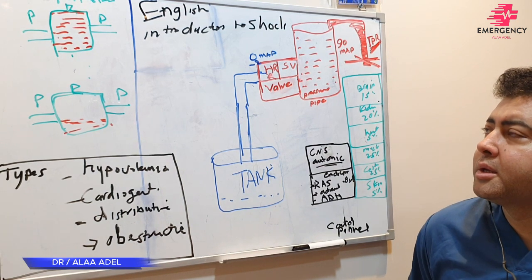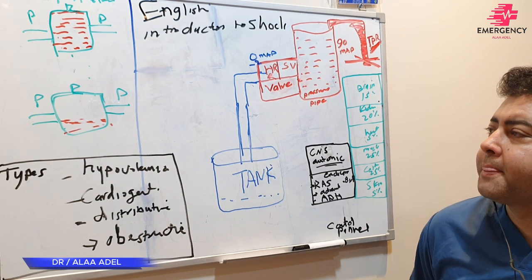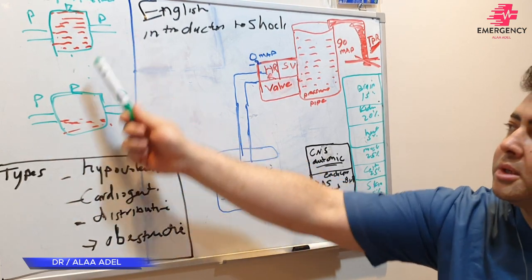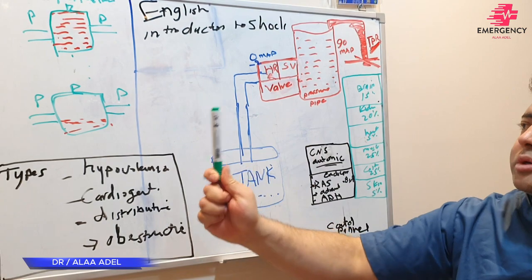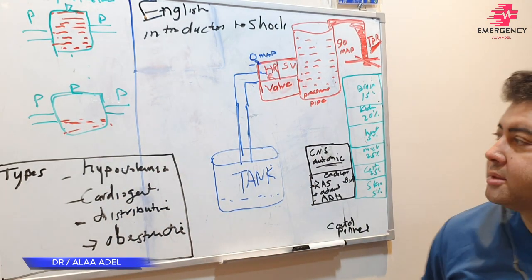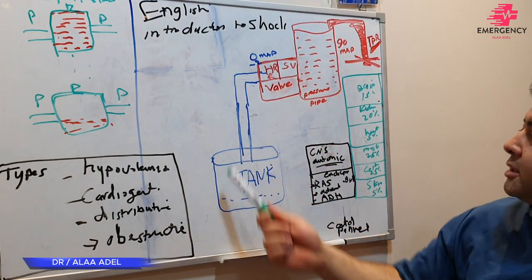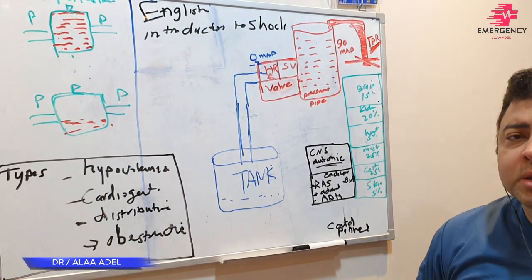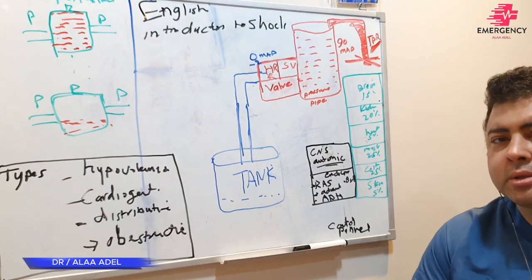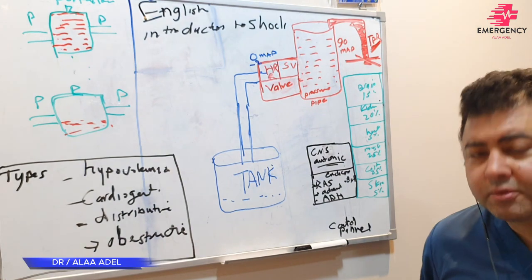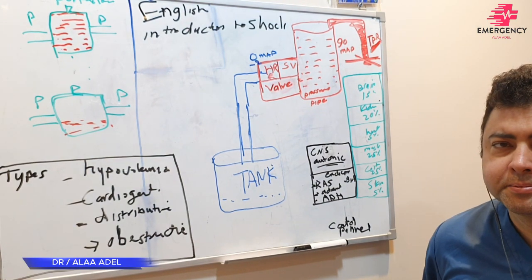This is the first part of shock, which is perfusion. Okay, who is responsible for ensuring that enough blood reaches each organ? This is the system of shock. This is the machine inside our body. Many parts of the machine are responsible for this blood perfusion.